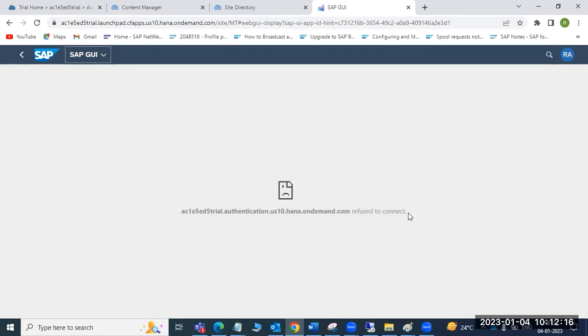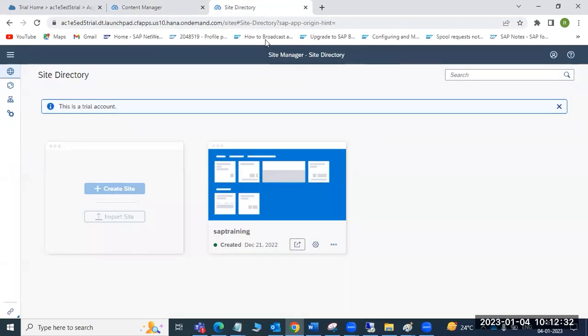Normally it will open the URL here. It opened, maybe the backend system is down, I guess. That's why, to connect, we are getting this error. Refused to connect. Okay, connection is not working. Maybe something in the backend system is down. That's why it's not working now. So I will fix it.